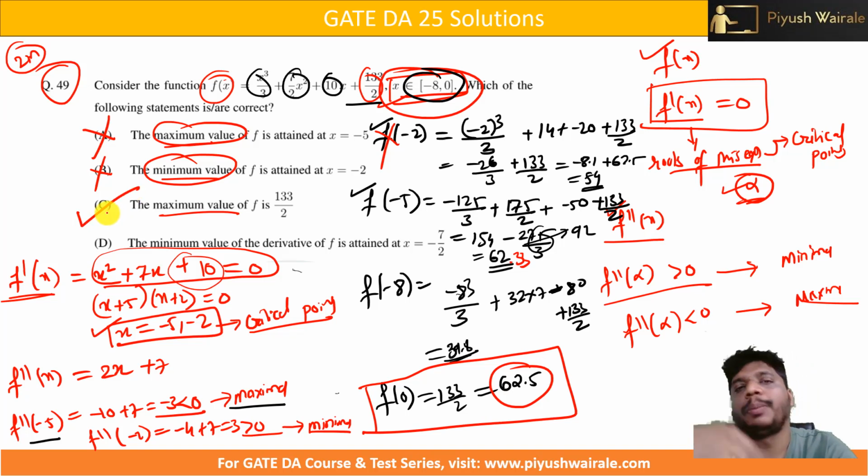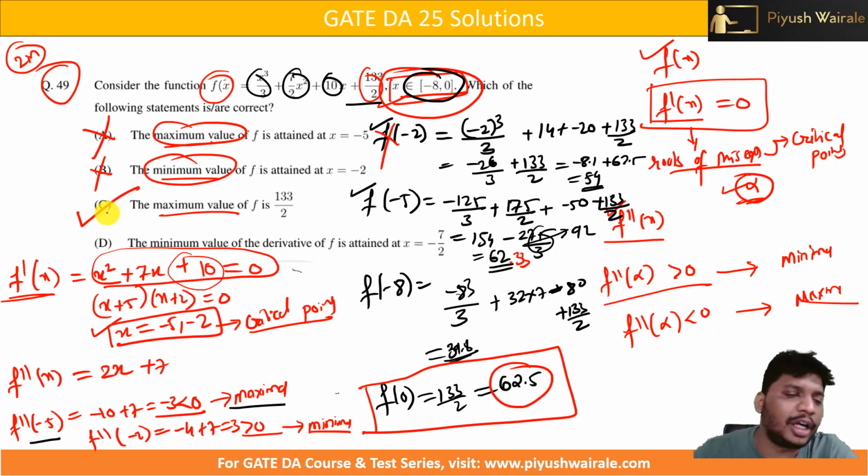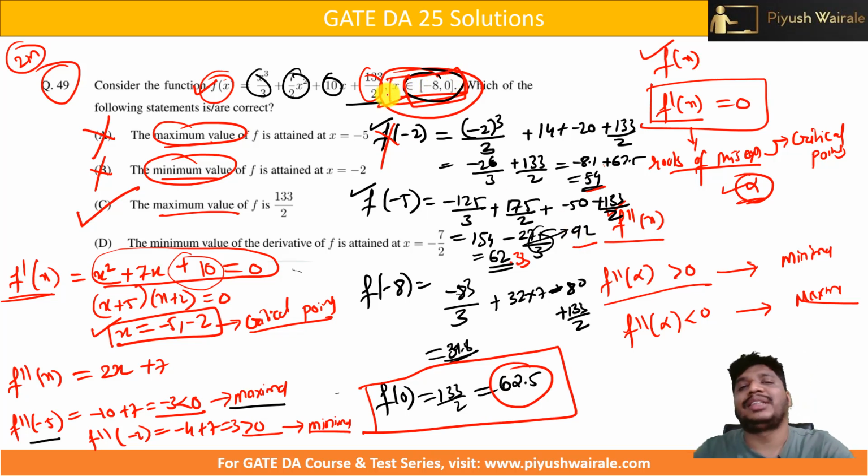So this is how you need to approach. First, what is the process for finding maxima and minima? Same thing. Once you got maxima and minima, at minus 5 and minus 2, put the values in f of x and note down the values of f of x at those points. But here we need to also take the extreme endpoints as well, that is minus 8 and 0, because we are dealing with the closed bracket here.